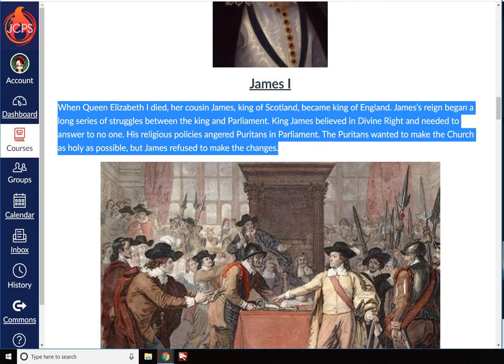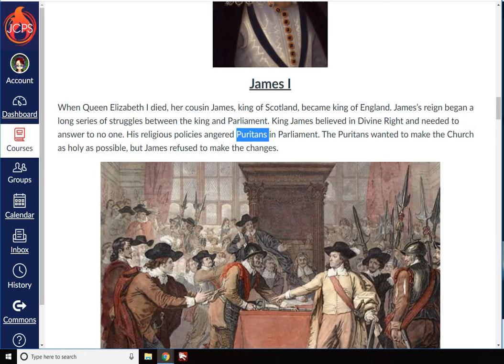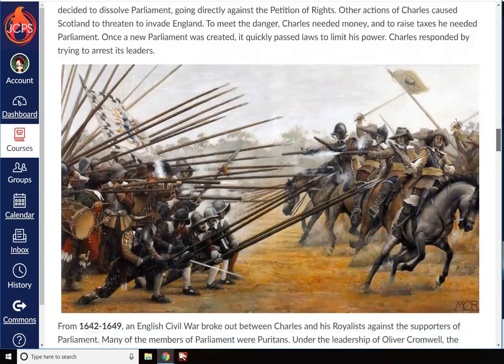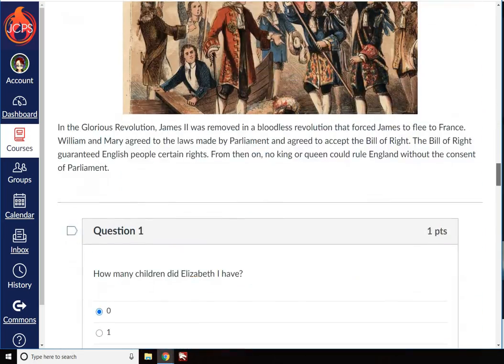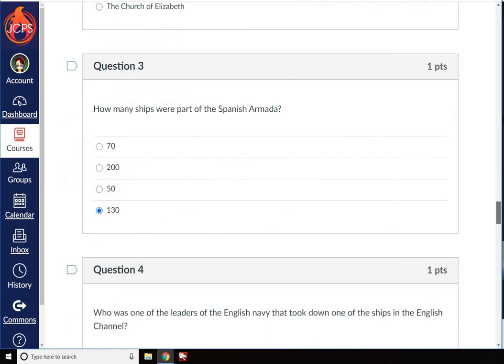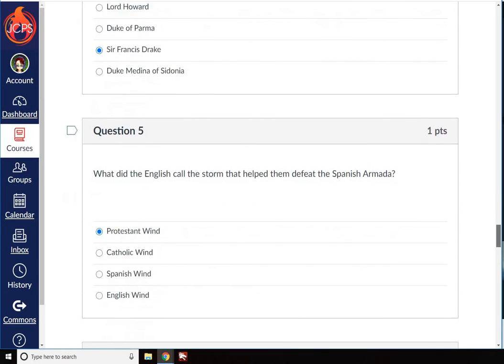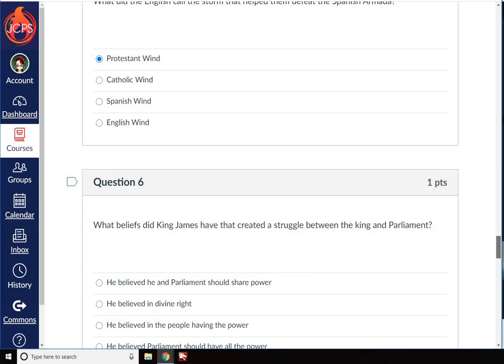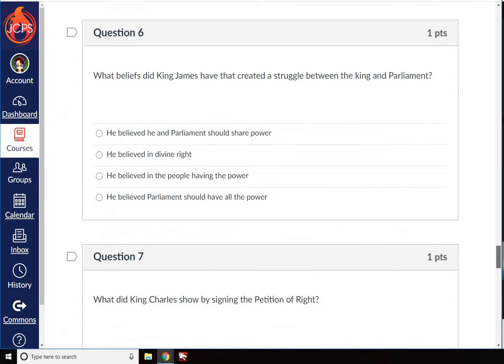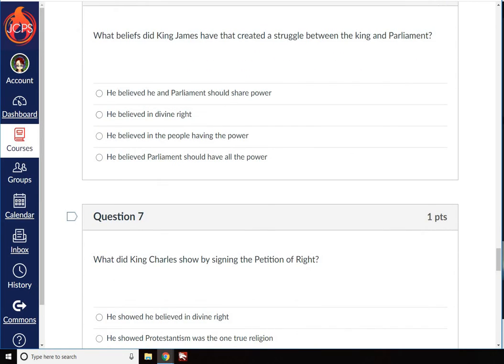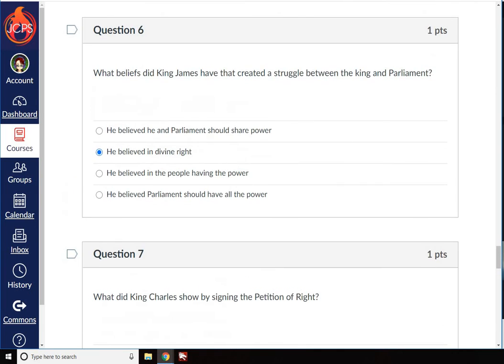So Puritans are going to be Protestants. They're going to believe they should represent the people. They have the right. And so they're going to battle him, who thinks he's the ultimate authority. All right. So he believed in divine right is the answer to number 6.